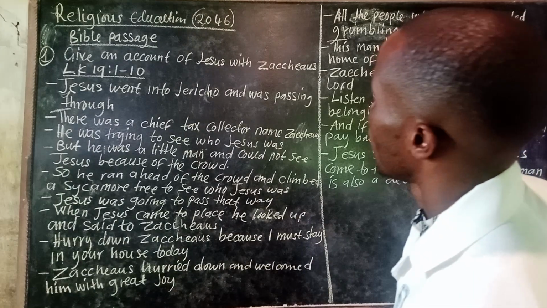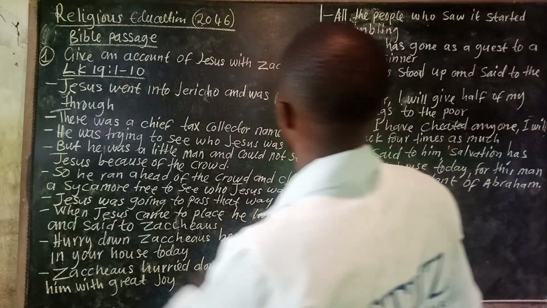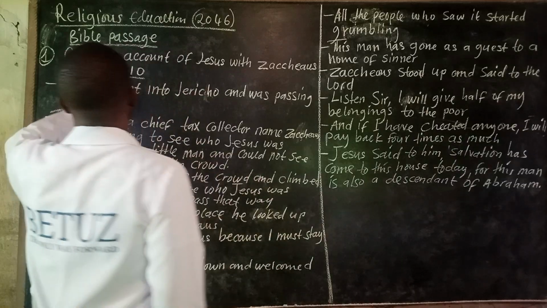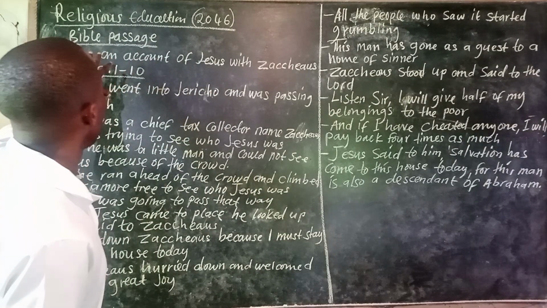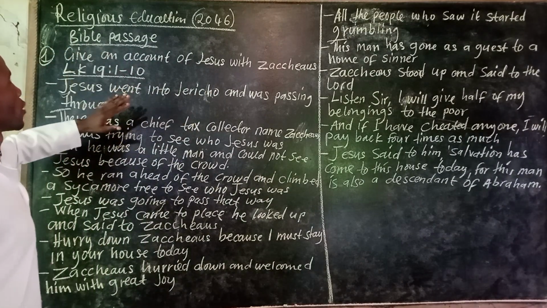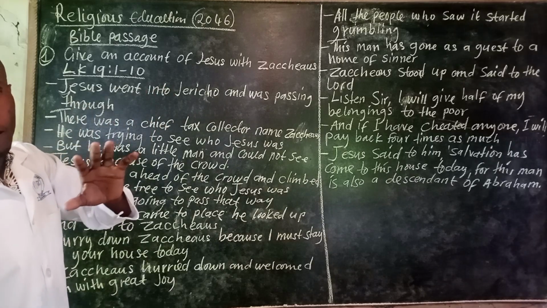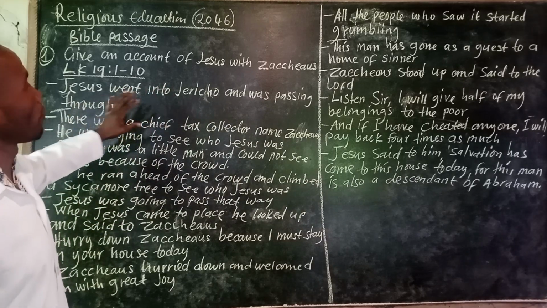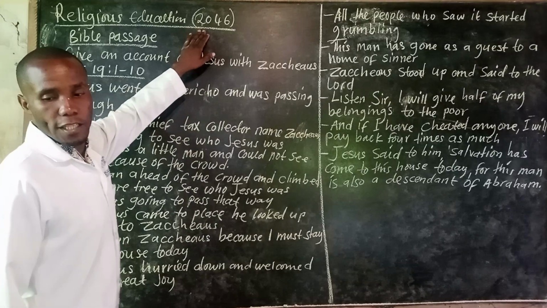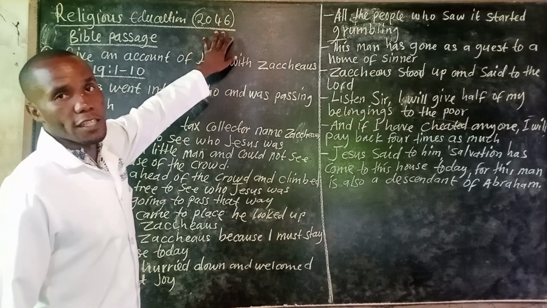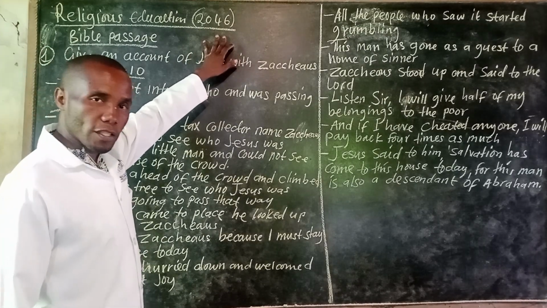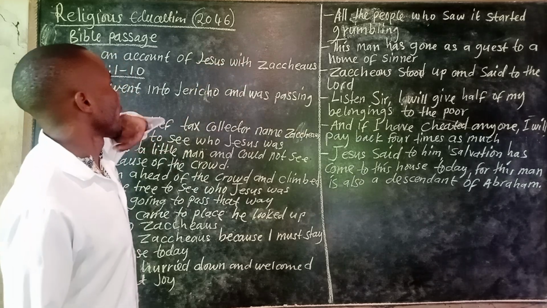Okay, so the first thing we are looking at is Bible passage. Remember, this class is specifically for the 2046 code of RA.